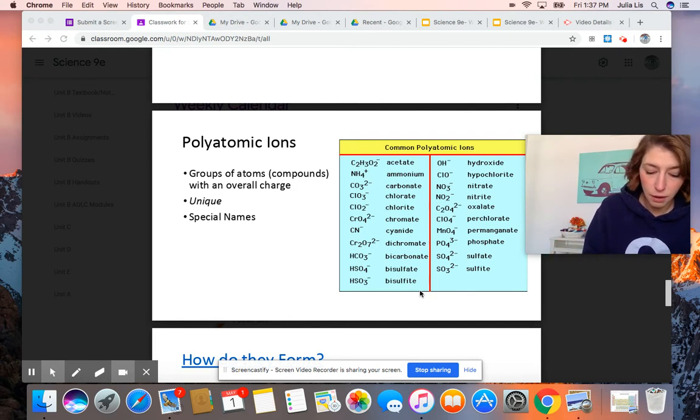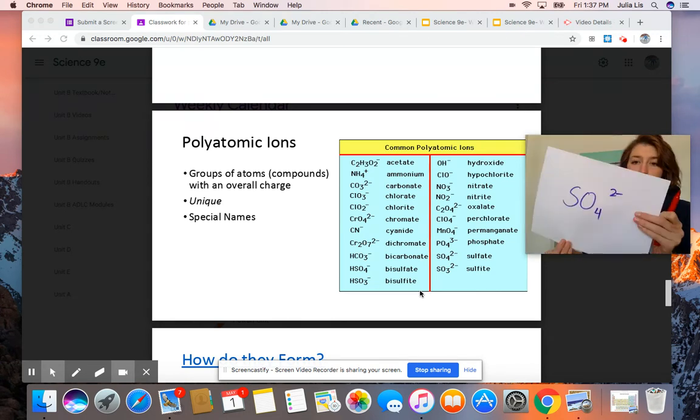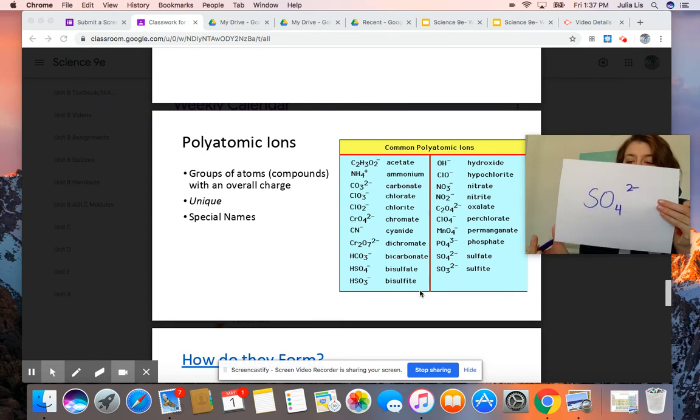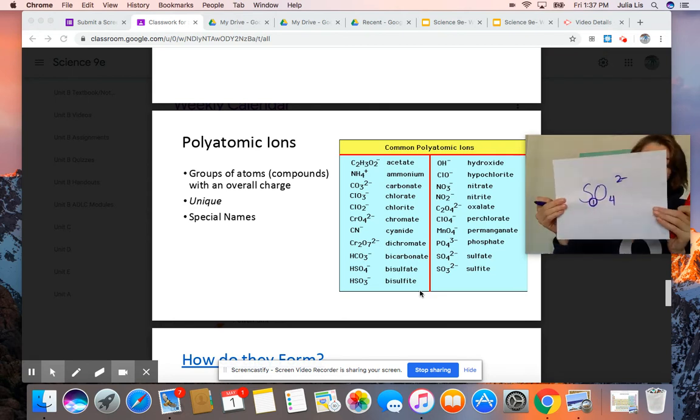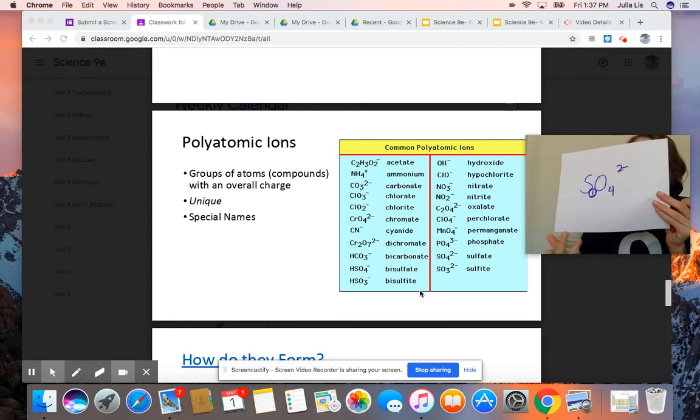So sulfate, for example, okay, if I showed you this, you should know that this is a polyatomic ion because it's not just one element, but it's more than one, it's two. You have one sulfur atom, there's an invisible one here after the S, and there are 4 oxygen atoms. So you have one sulfur plus 4 oxygen atoms.